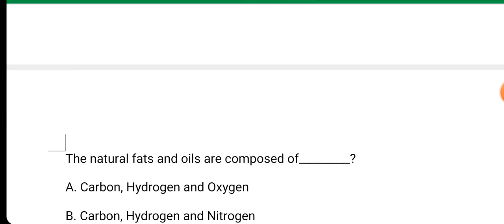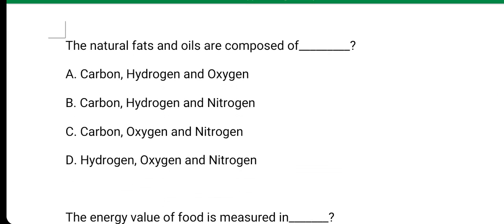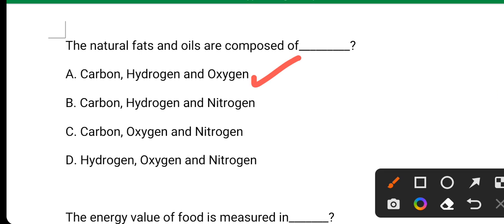Next question. The natural fats and oils are composed of, its answer is option A, carbon, hydrogen and oxygen. Option A is correct here.